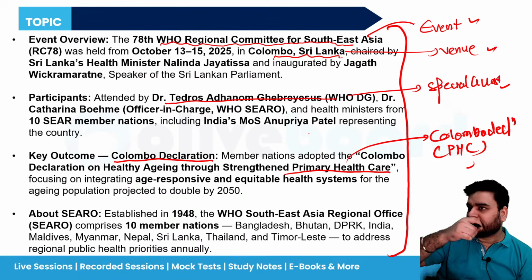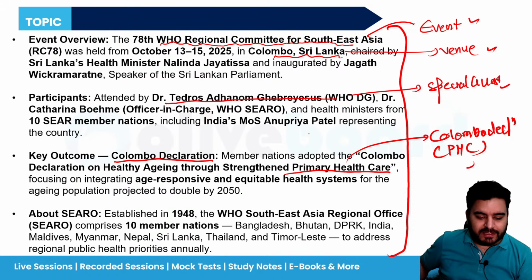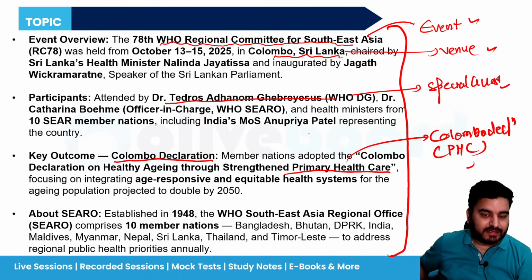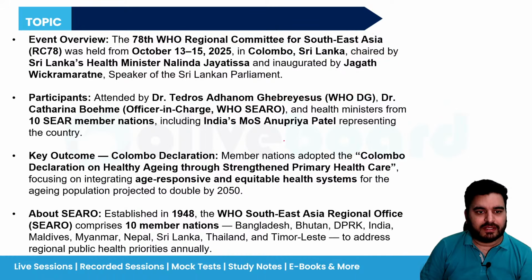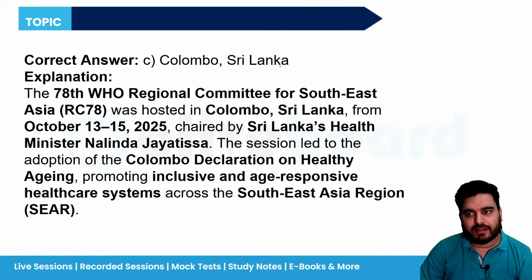In general awareness, there is a lot of content, your preparation becomes very content heavy, and you get confused about what to remember and what not to remember. So in GA, the most important thing is to understand what you should not study, what you should not remember. If I hadn't told you to remember these 4 points, you would start reading each and everything and make a 2-page note for this particular news, which would waste your time. Just remember those 4 words. The correct answer is Colombo, Sri Lanka.